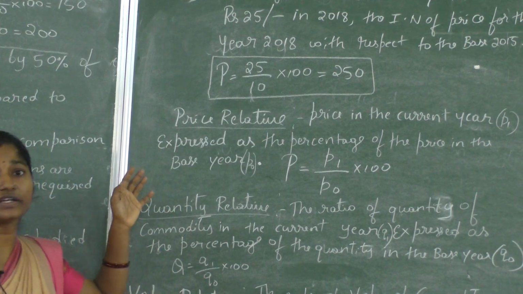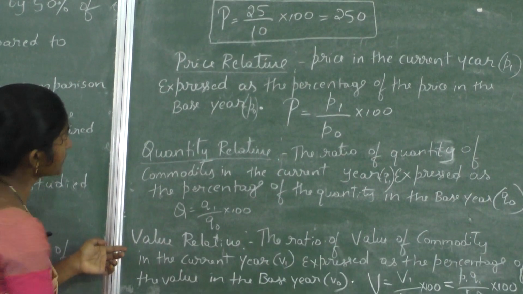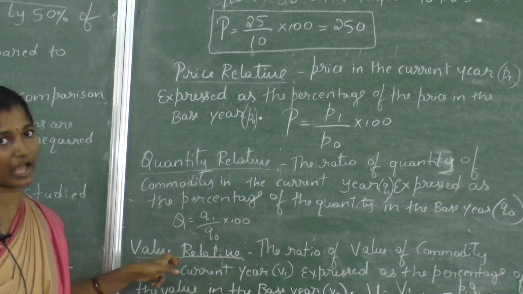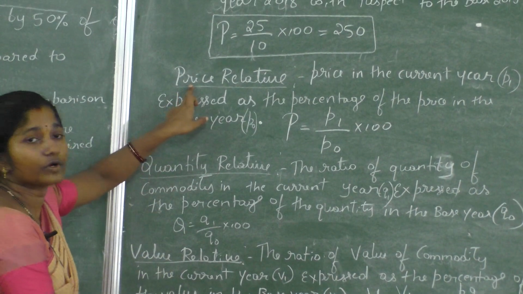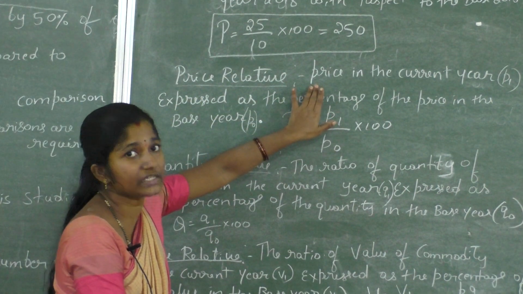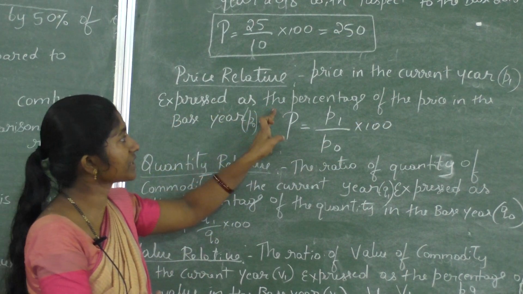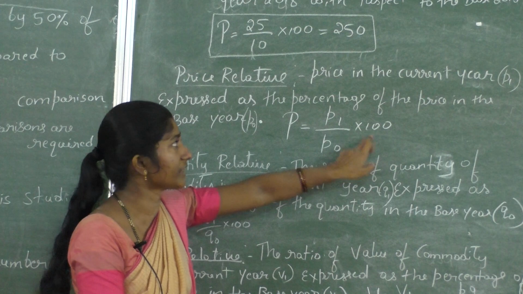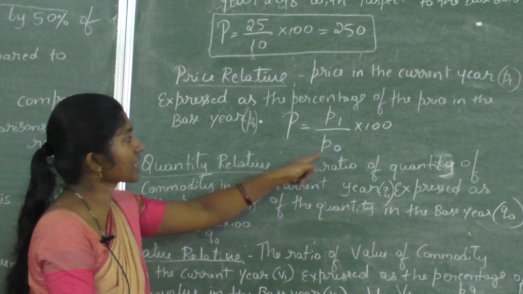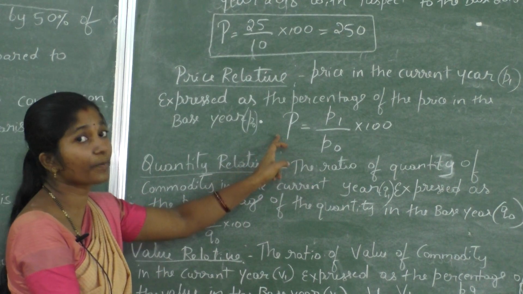Next, under relative there are three types: price relative, quantity relative and value relative. Price relative means the price in the current year, taken as P1, expressed as a percentage of the price in the base year, which I have taken as P0. This is the formula of a price relative.